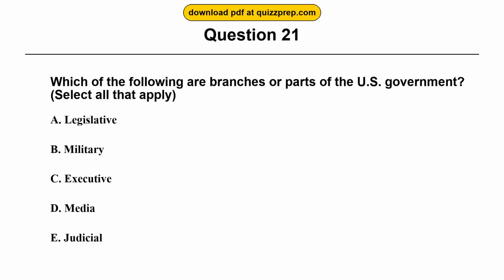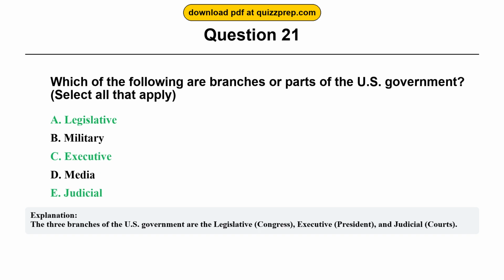Question 21. Which of the following are branches or parts of the U.S. government? Option A, legislative. Option B, military. Option C, executive. Option D, media. Option E, judicial. The correct answers are options A and C and E. Legislative, executive, judicial. The three branches of the U.S. government are the legislative, Congress; executive, president; and judicial, courts.